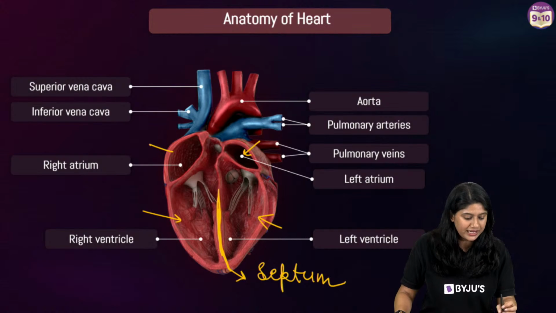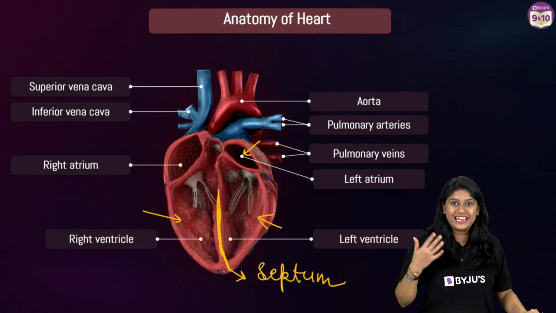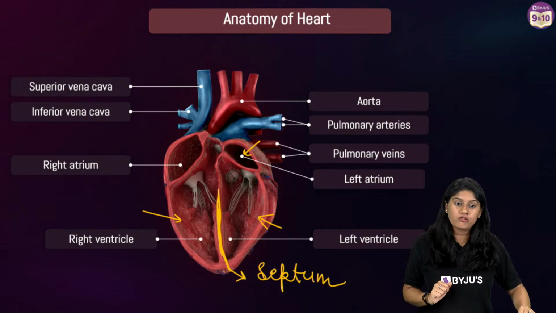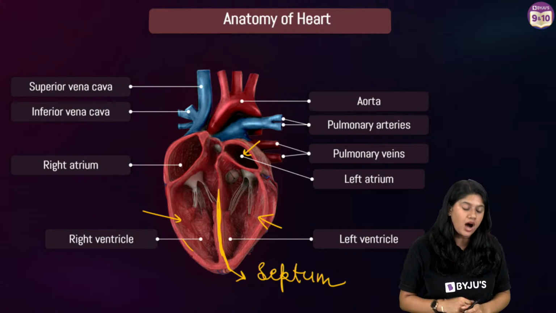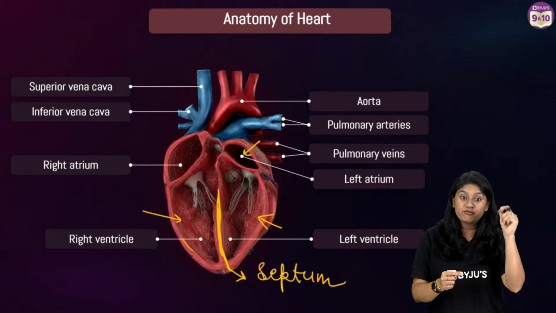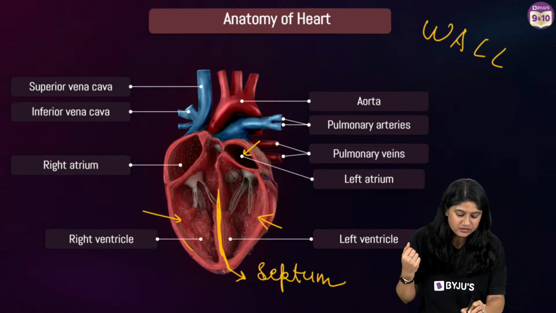You can see over here the 2 atriums. The walls of the atriums are thinner as compared to the walls of the ventricles. Remember this, everyone. Why are the walls of the ventricles thicker? It's a very important question. The walls, not the valves, the walls. W-A-L-L.